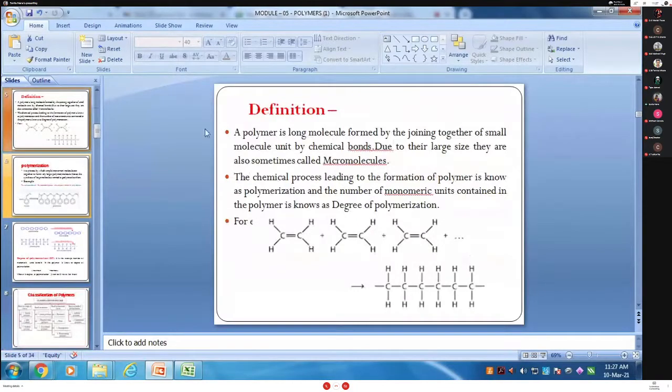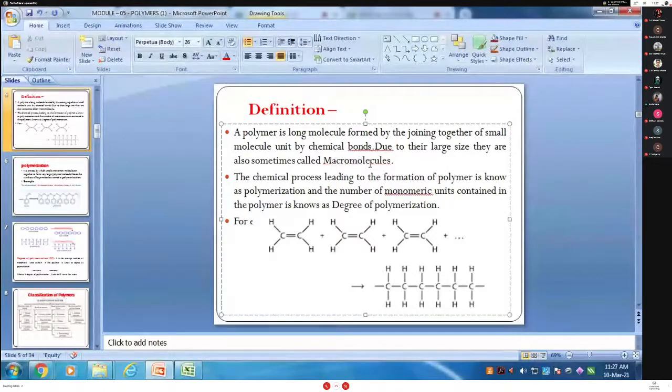Okay, then first one, the definition of the polymer. What is meant by the polymer? A polymer is a long molecule formed by joining together small molecule units by chemical bonds. Due to their large size, they are also sometimes called as a macromolecule.